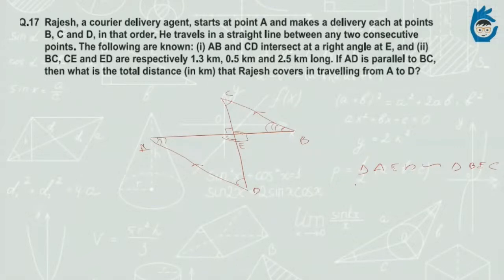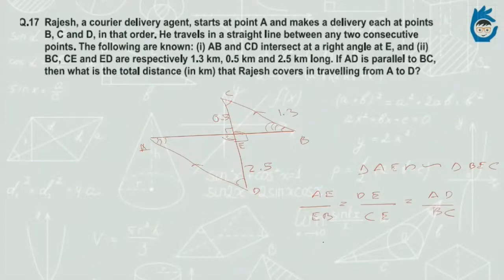What else is given? The values are given for some of these sides. BC is 1.3, CE holds a value of 0.5, and ED is 2.5. So since these triangles are similar, how can we write them down? Like AE by EB is equal to DE by CE is equal to AD by BC.